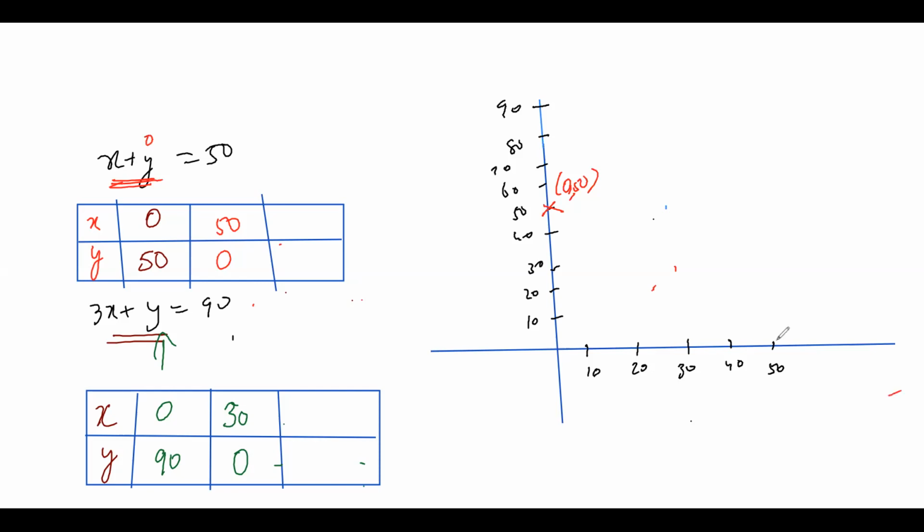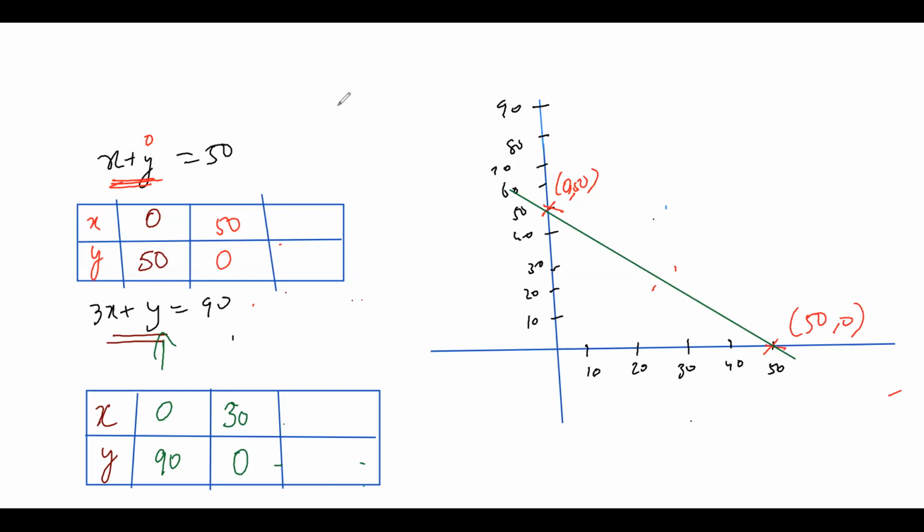So I have to mark it here, 50, 0. Then I will draw a straight line from this to this. It should pass through 50 kind of accurately.